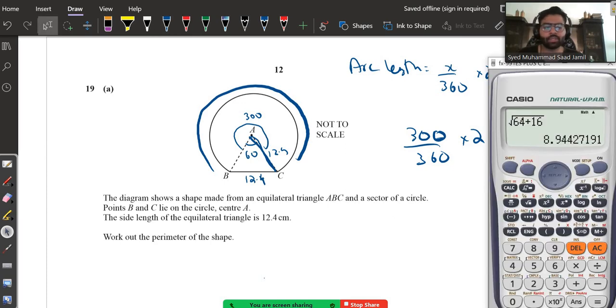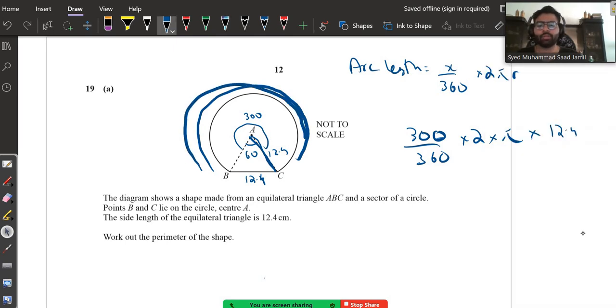Just plug it into the calculator. 300 upon 360 multiplied by 2 multiplied by pi multiplied by r, which is 12.4. This is the answer, 64.926. So that's not the final answer. So this side is 64.926.